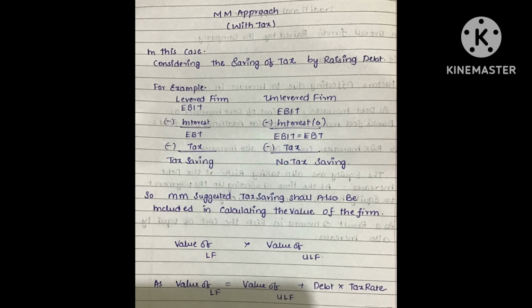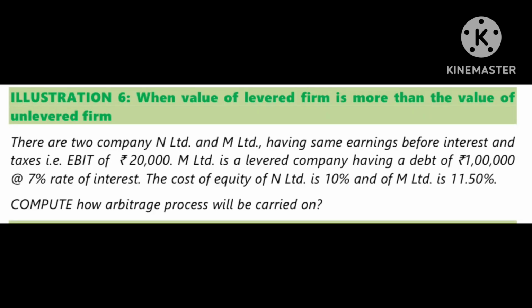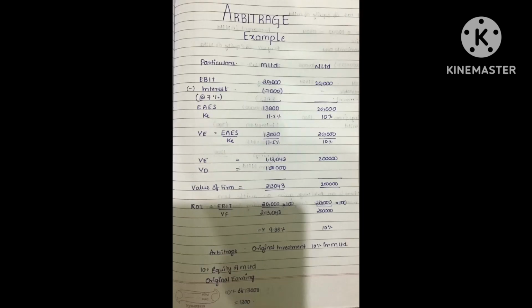Earnings of levered firm is equal to earnings of unlevered firm plus interest into tax rate. Let us understand arbitrage with an example. Consider M Limited as a levered firm and N Limited as an unlevered firm. So while calculating EBIT, we have the same amount of EBIT, less interest of only the levered firm, that is M Limited, will take 7,000, reduce from 20,000, we get 13,000 for M Limited and 20,000 for N Limited as earnings available to equity shareholders.